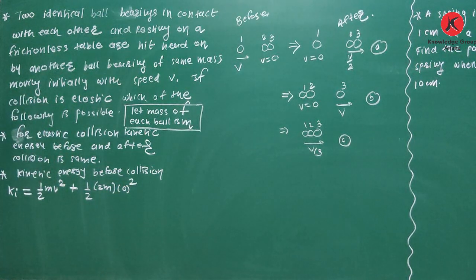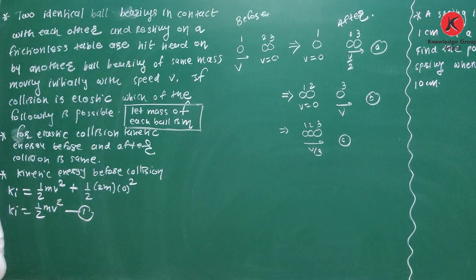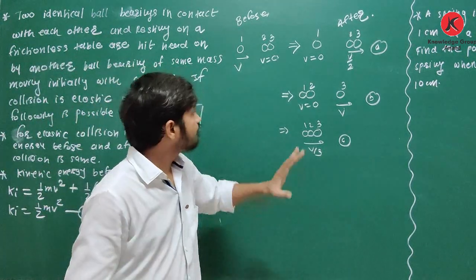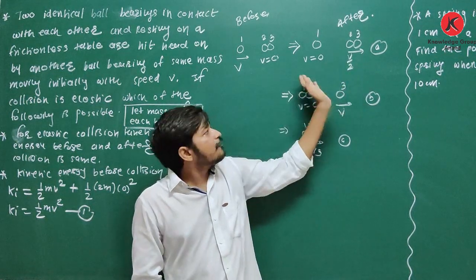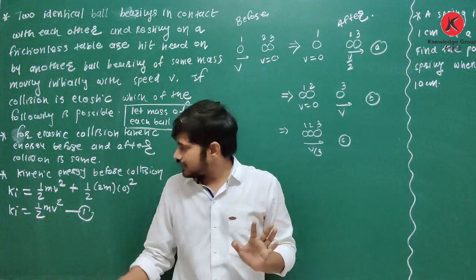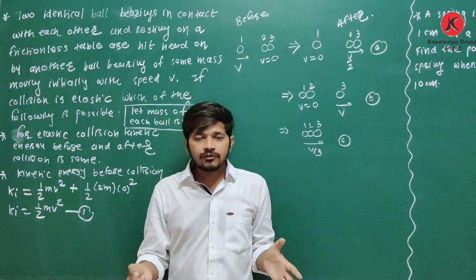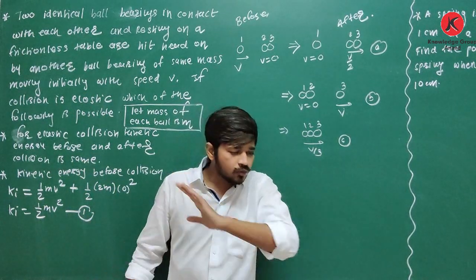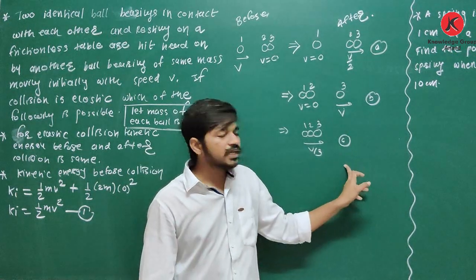So what is the total initial kinetic energy before collision? It is half mv square. Equation number 1. Clear? Now what you have done in this option A is, after collision, find the total kinetic energy. If this kinetic energy is equal to half mv square, the collision is elastic. If it is not equal to half mv square, the collision is not elastic. Then find a similar thing for B, and find for C.